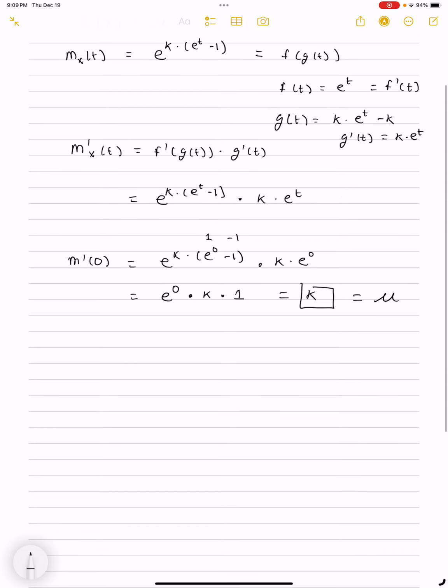Now, one other thing that you can show is that the variance of x is also k, and that's the expected value of x squared minus the mean squared. We calculated half of this, that is the mean. What you have to do is calculate E of x squared, and I'm going to leave that as an exercise.